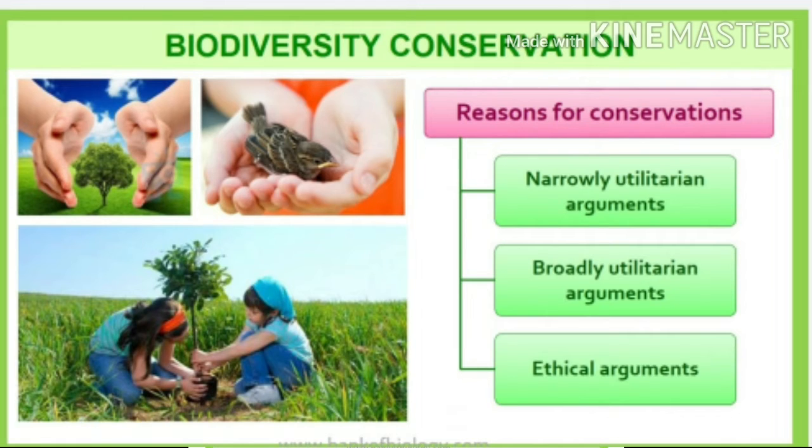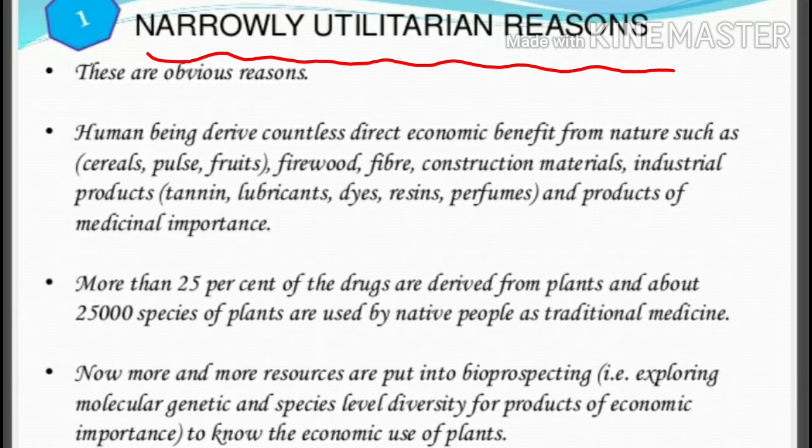The first important category is called narrowly utilitarian. The second category is known as broadly utilitarian, and the third category is known as ethical arguments. So, narrowly utilitarian, broadly utilitarian, and the ethical argument. These are the three reasons why we should conserve our biodiversity. Now let us start with the first one, that is narrowly utilitarian. What do we mean by narrowly utilitarian?